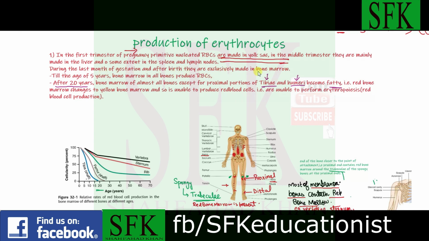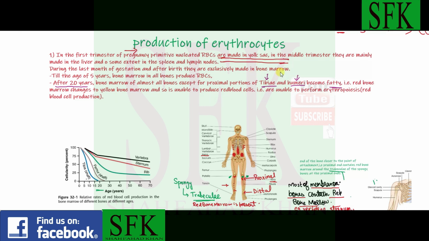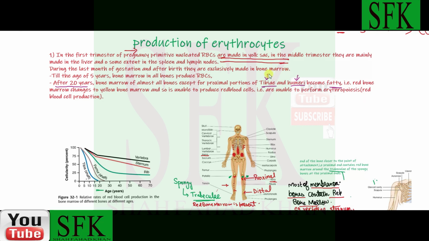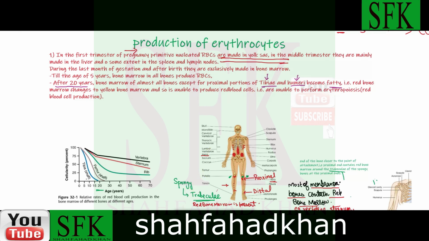These are exclusively made in the bone marrow. Bone marrow is the part where red blood cell production then takes place, which is found inside the bones. Okay, we have two types of bone marrow in our body: the red bone marrow and the yellow bone marrow. It's actually the red bone marrow that is hematopoietic. Hematopoietic means capable of producing blood cells. So it is the red bone marrow that produces the red blood cells.